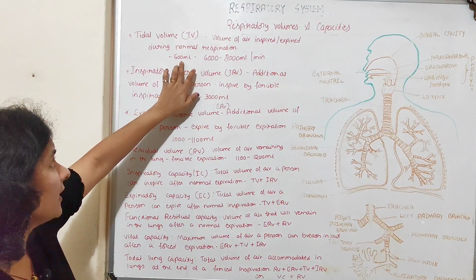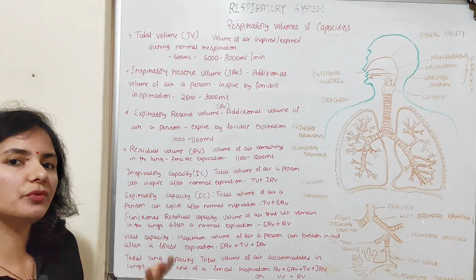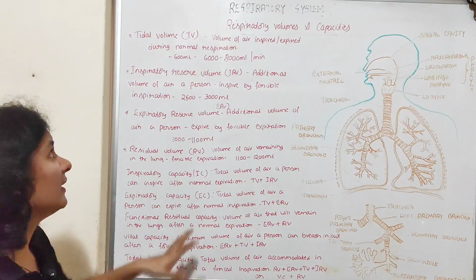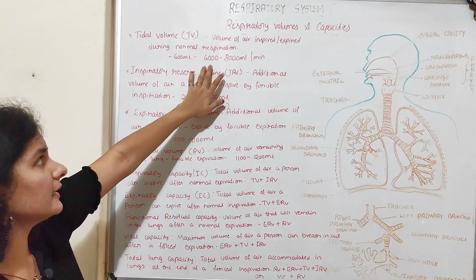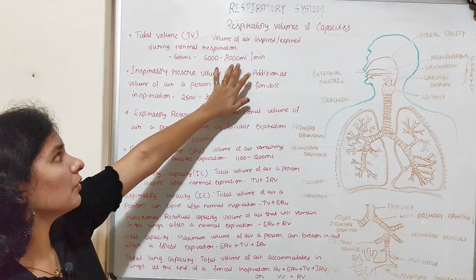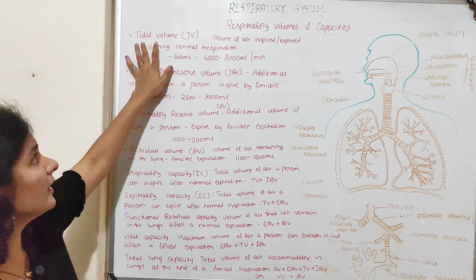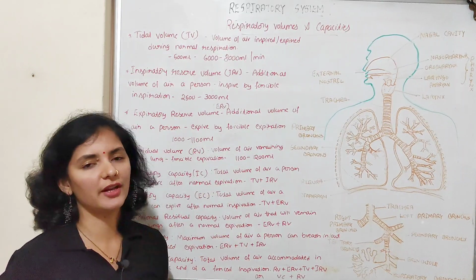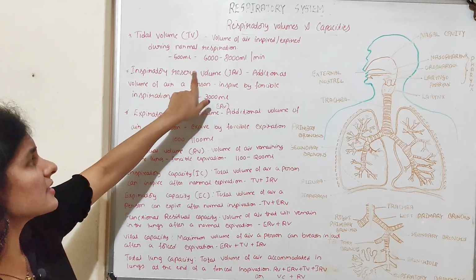So how can you calculate that? By multiplying 500 into 12 or 16. We breathe 12 to 16 times per minute. So by multiplying 500 by 12 and 16 you will get this amount, that is 6000 to 8000 ml per minute. So that is about the tidal volume, which is nothing but the volume of air inspired or expired during normal respiration.